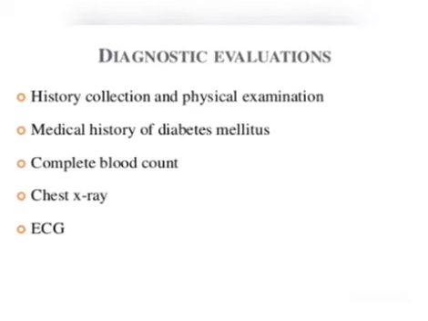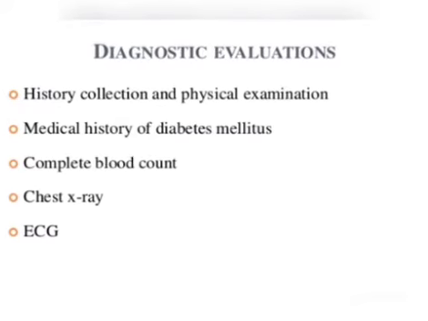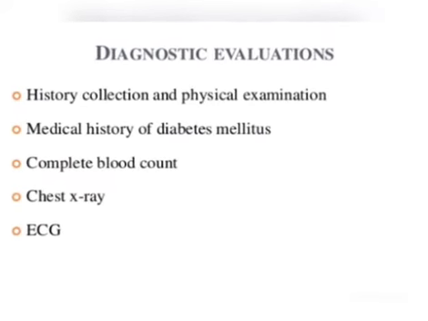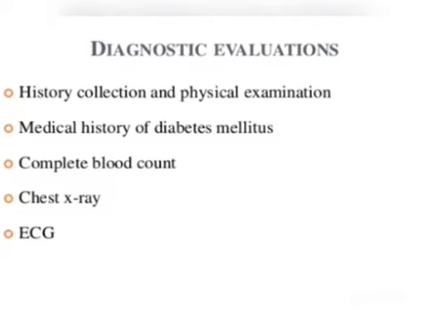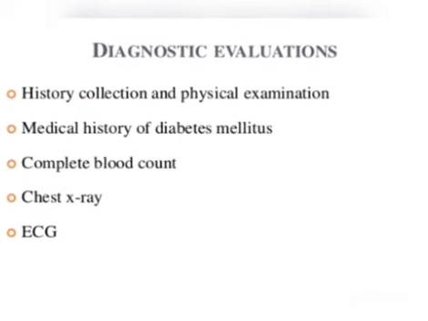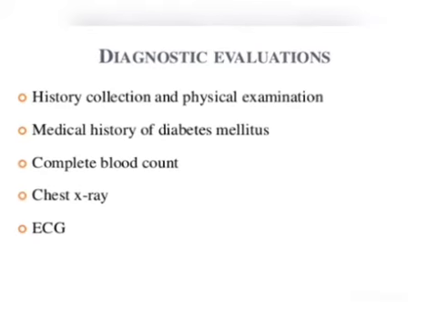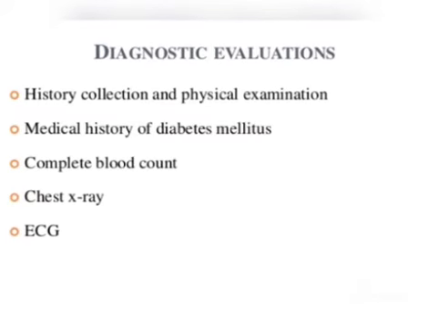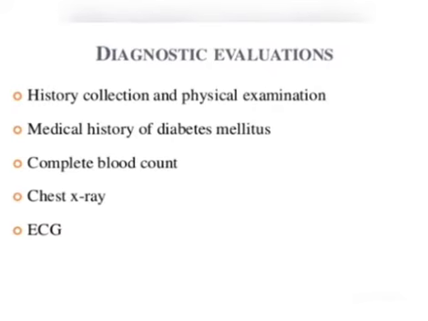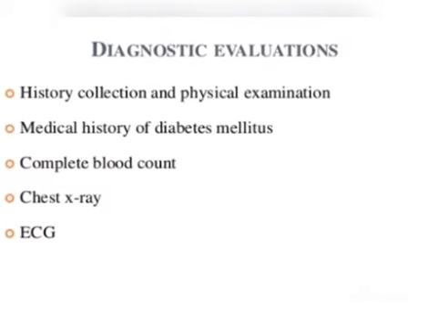So how to diagnose this hypertension? By physical examination with a sphygmomanometer you can diagnose this hypertension. You can also check the complete blood count of the patient, and you can check the X-ray of the chest, and also by electrocardiogram you can diagnose this hypertension in the patient. These are the diagnostic methods for determining hypertension.